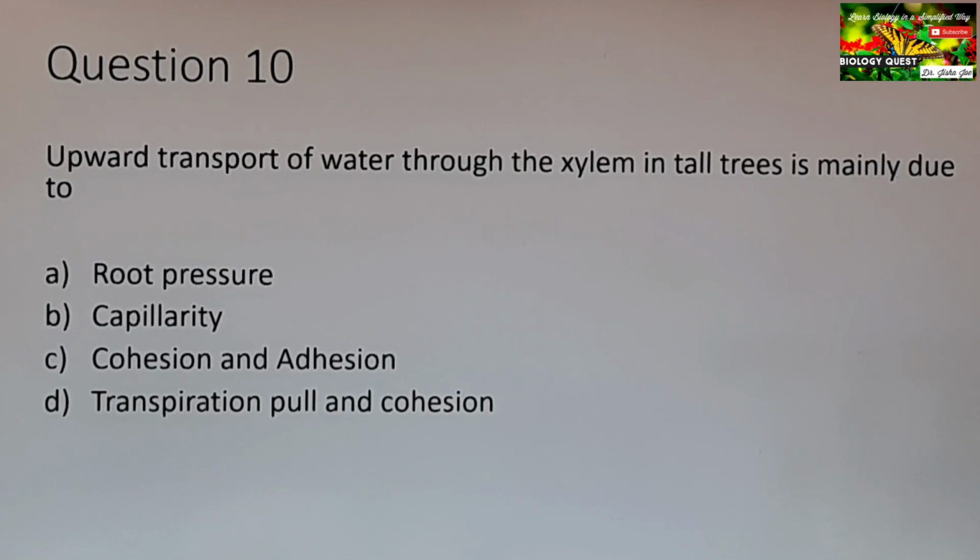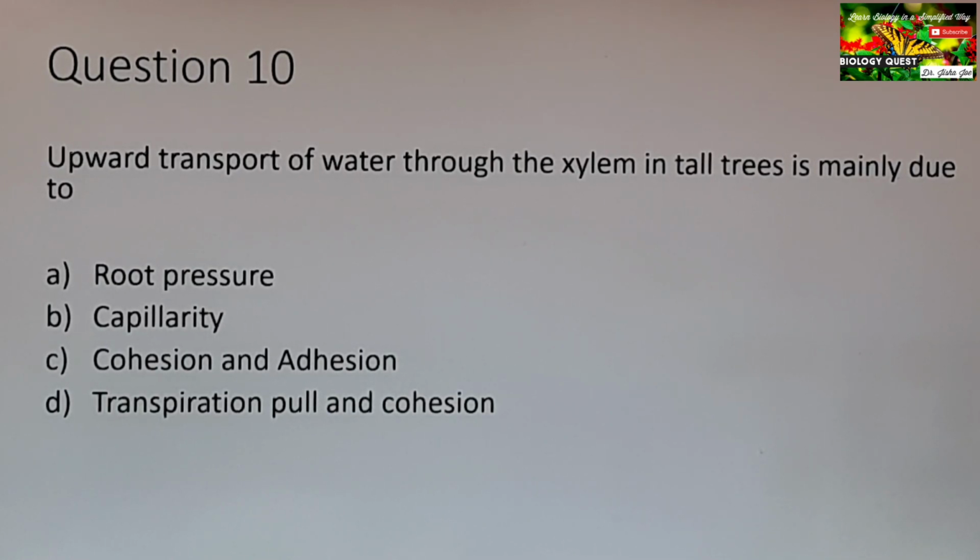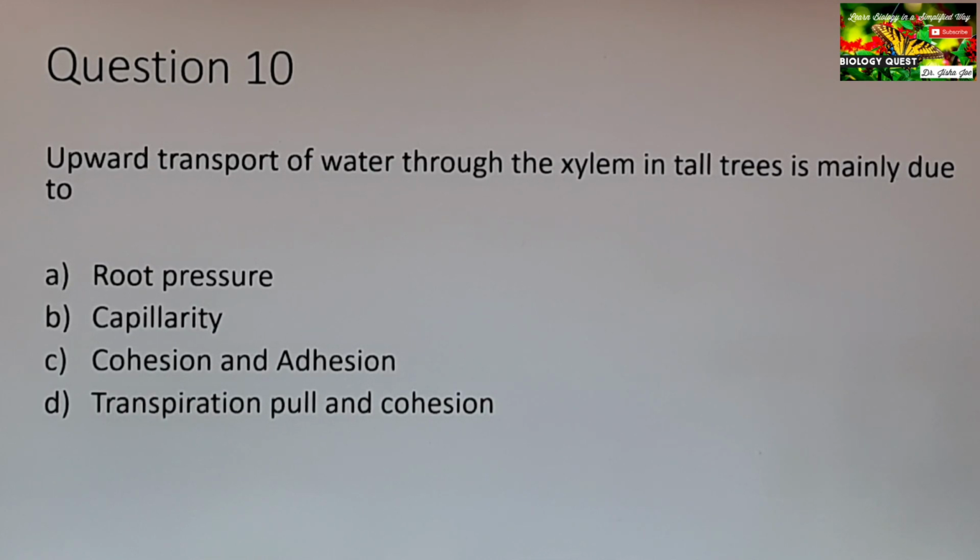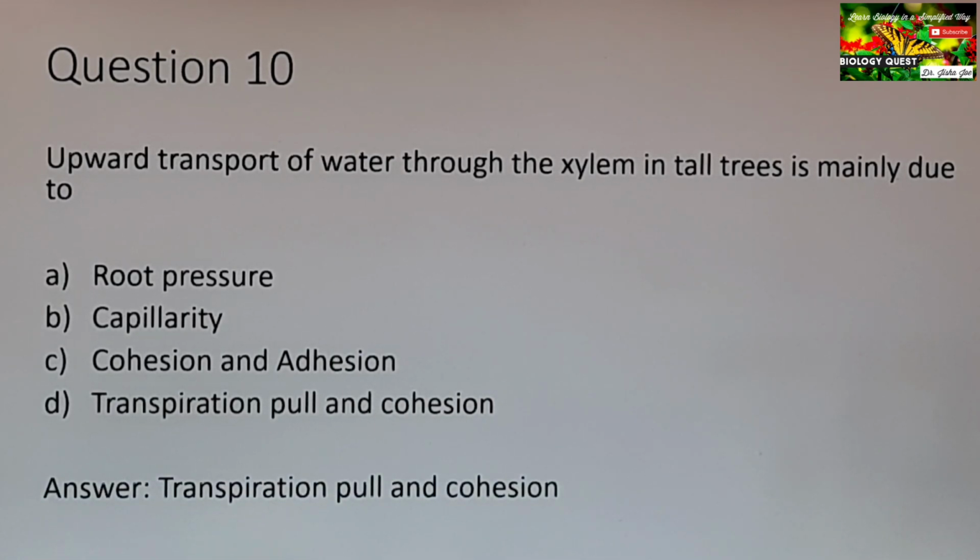All are forces contributing, but the main force contributing to the upward movement of water in the xylem in tall trees is transpiration pull and cohesion. So the correct answer is transpiration pull and cohesion.